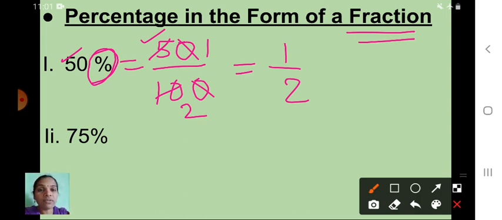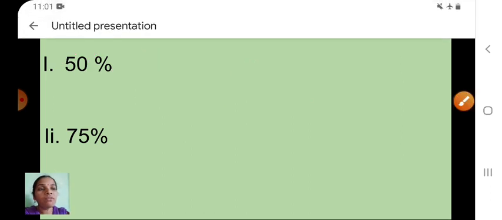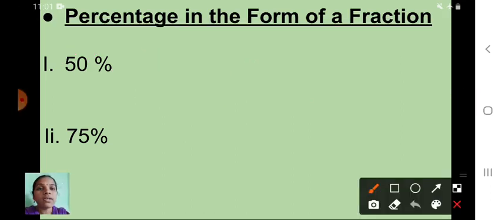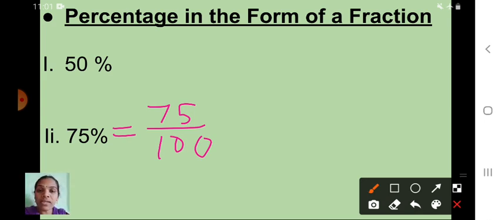Yes. Second one is what? 75 percentage. Okay. That means see here first step is what? 75 upon 100. And here see 75 and 100. Can you get any common factor here? Yes, 5 is a common factor, so we can simplify this one, isn't it? That means, see here,